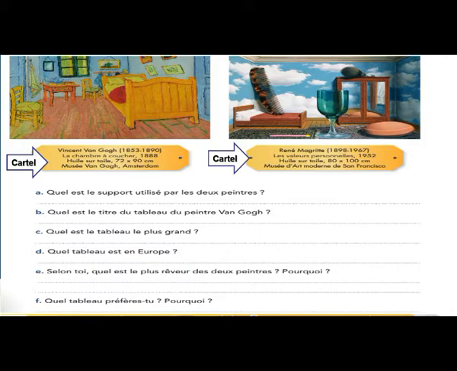Deuxième tableau, second painting. We have the cartel, which means some information related to this painting, down here. The painter is René Magritte, 1898 jusqu'à 1967. The date. The title of this painting is Les valeurs personnelles. The date is 1952, when he made it. Using which material? L'huile sur toile. It means oil on canvas. Dimension 80 multiplié 100 cm.